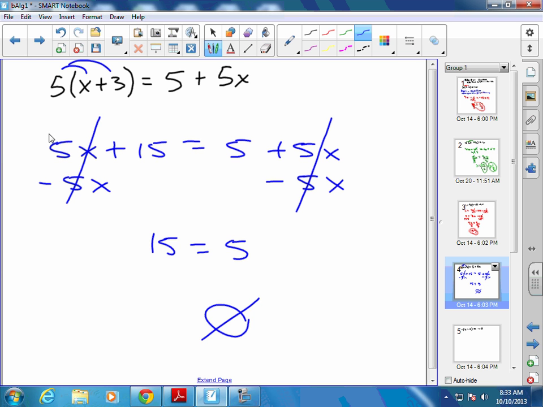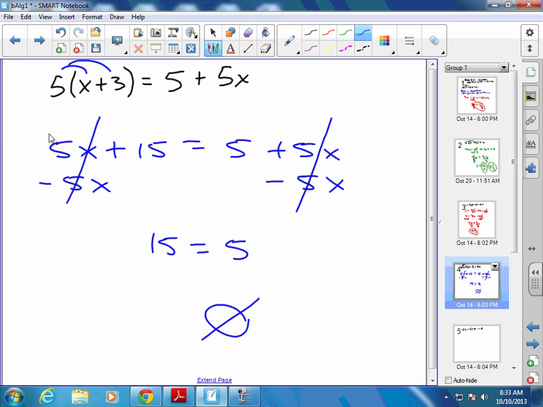That makes sense? Kind of? You could put any number in here. Let's say we put 1 in here. What is 1 plus 3? 4. What's 4 times 5? 20. If we put 1 there, we'd get 5 plus 5, 10. Does 20 equal 10? Any value that you put in here is not going to work. You're not going to have an equation that works. That's why it's no solution. So if variables drop out and it's false, no solution.